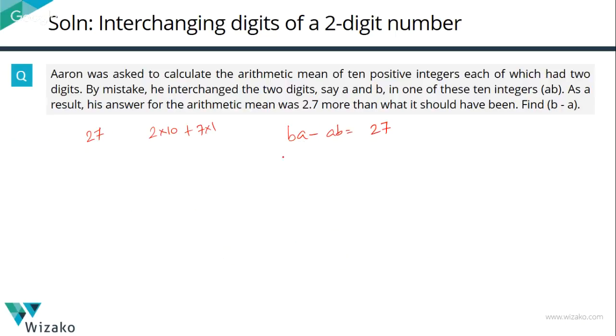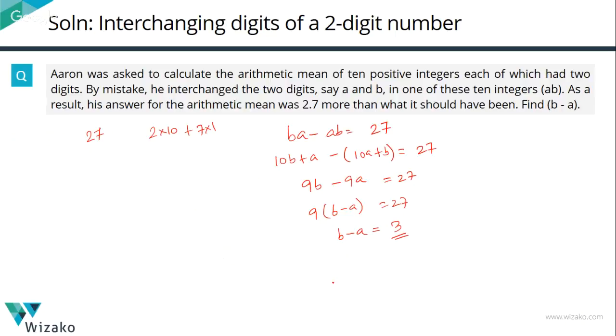Let's assign place weight explicitly. So it's going to be 10B plus A minus 10A plus B. This is equal to 27. 10B minus B is 9B. A minus 10A is equal to minus 9A. So 9B minus 9A is equal to 27. Take the 9 common outside, so what we'll have is 9 times B minus A is equal to 27. Or B minus A, which is what we need to find out, is 27 by 9, which is equal to 3. So this is the answer.